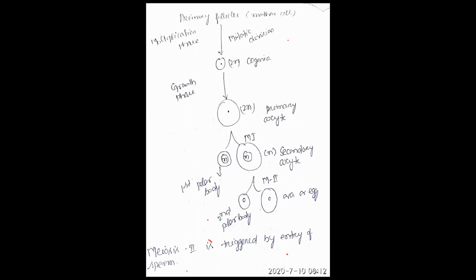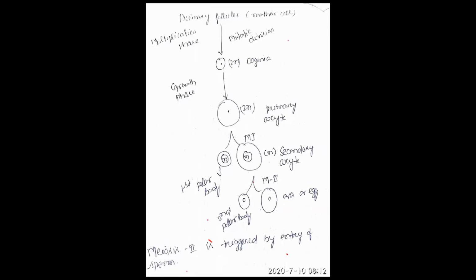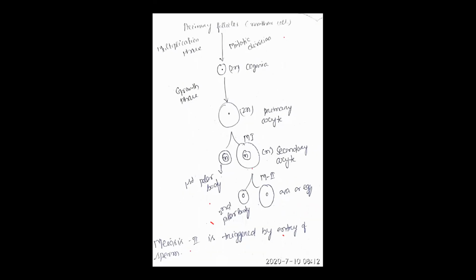So listen again, I repeat the 3 phases of oogenesis. The first one is multiplication phase, and in the multiplication phase there is a formation of what? Oogonia. Then the oogonia undergoes growth phase. It forms primary oocyte. Then the primary oocyte undergoes meiosis 1. It forms two daughter cells.